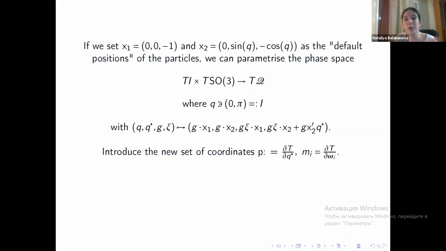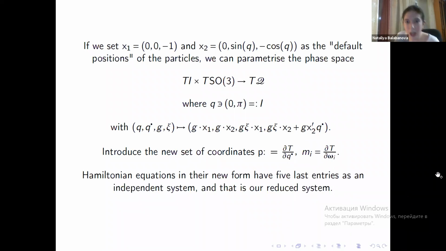And for transferring to a cotangent bundle, we need to introduce a new set of coordinates through the kinetic energy of the system. So we take p to be dT over dq dot and the mu_i's to be dT over d omega_i's. We can rewrite the Hamiltonian.